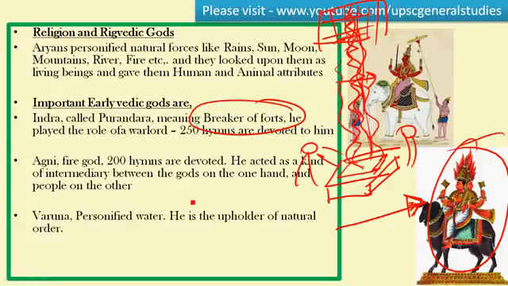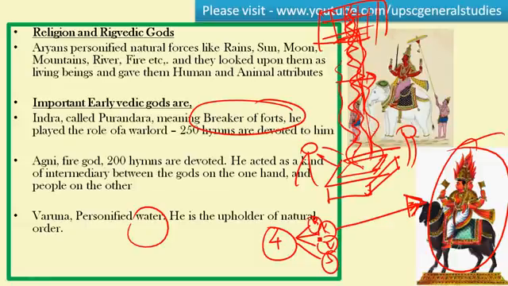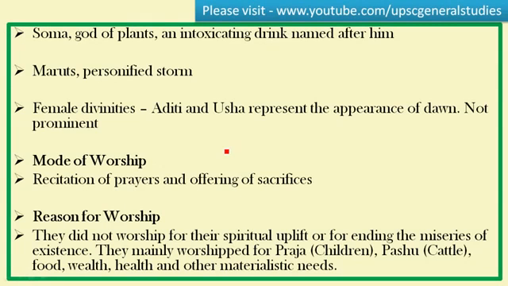And Varuna is the personification of water. He is the upholder of the natural order. In the later Vedic period, society was divided into four broad divisions, that is Chaturvarnashrama: Brahmin, Kshatriya, Vaishya, and Shudra. Everybody had to follow their duties, rights, and obligations. If any group does not perform their duties, that is considered an imbalance in the natural order. At that time, Varuna takes the call and restores the natural order of Chaturvarnashrama. So he was the upholder of natural order, not Agni. Varuna is the upholder, please remember.